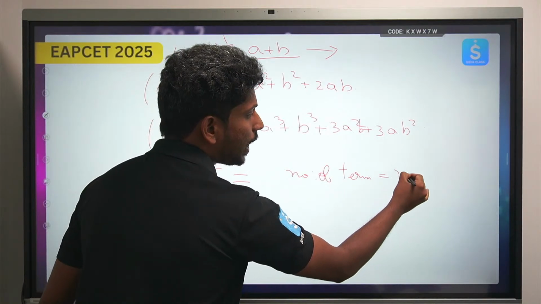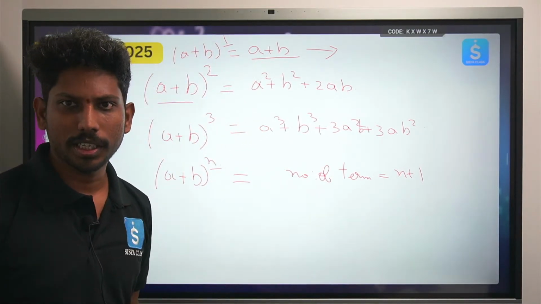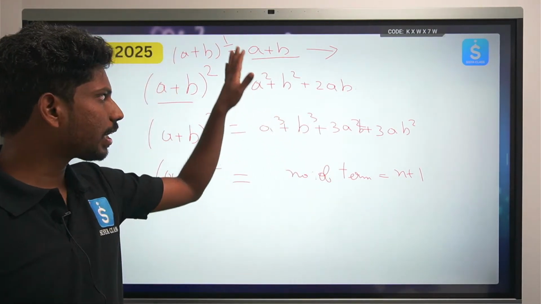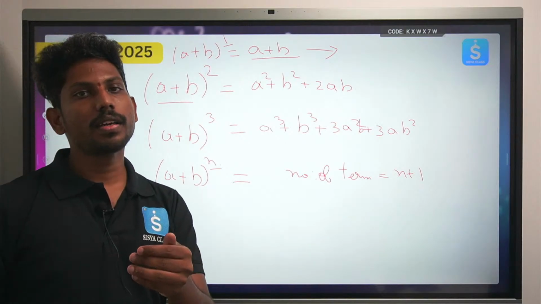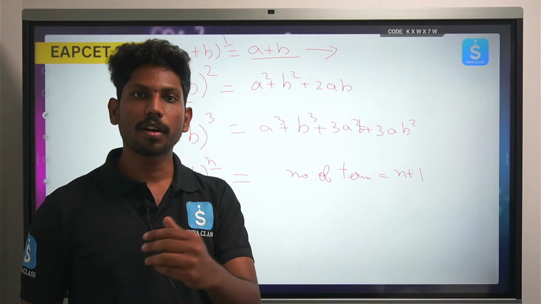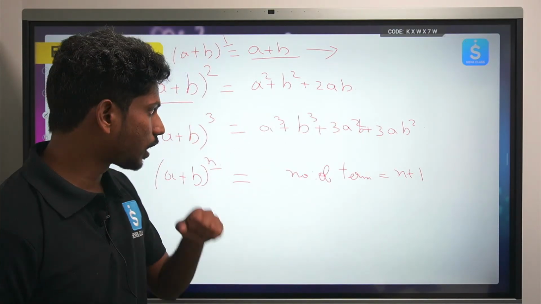We have n plus 1 terms. It is just mathematical induction, right? So this is clear, up to here there is no doubt, right? So if we have a plus b whole power 10, the number of terms will be 11, right?